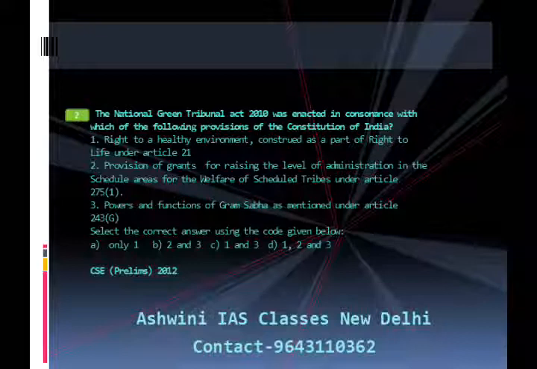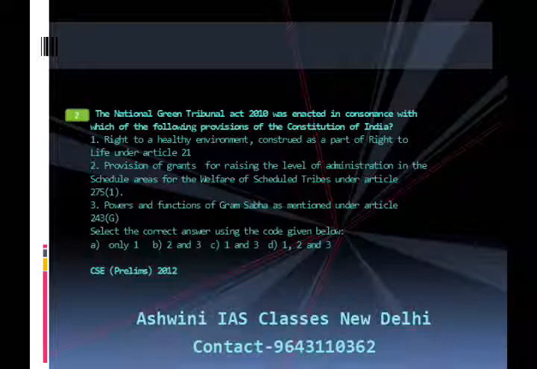This question appeared in Civil Services Prelims Examination 2012. The answer is A, that is 1 only, that is right to a healthy environment constituted as a part of right to life under Article 21. A brief explanation of this answer.